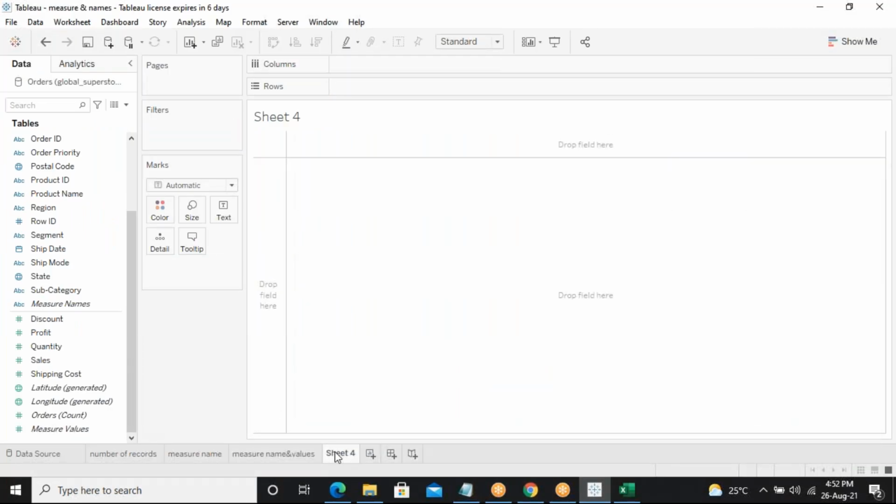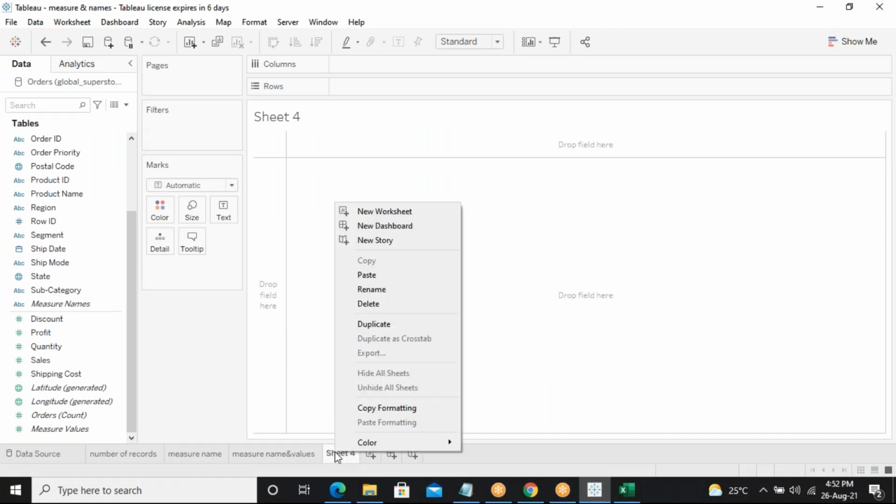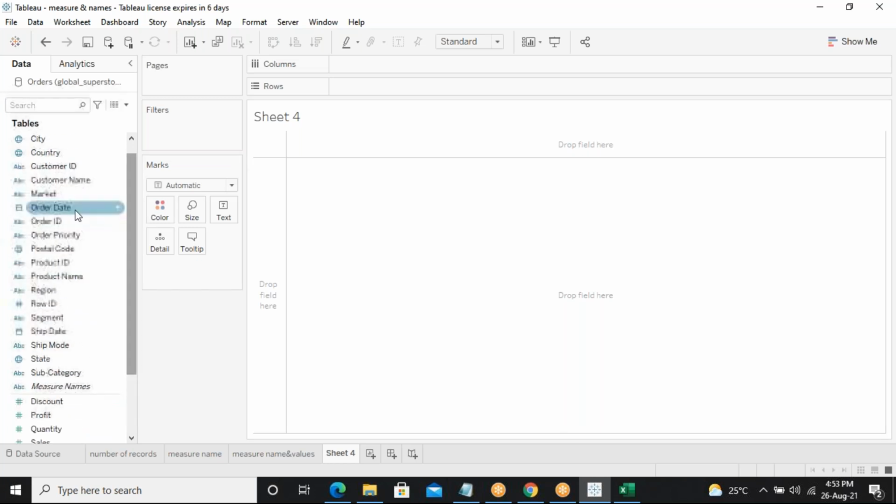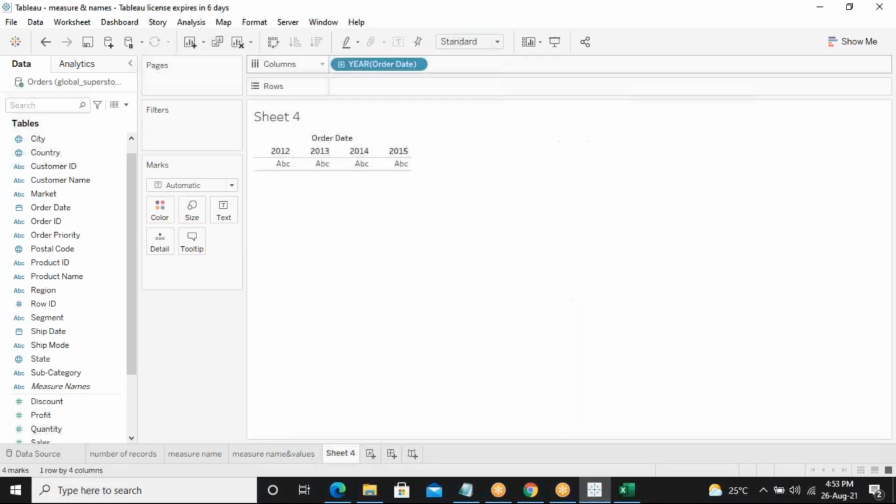As I told you, first I'll create one chart with measures. So how will I do it? From the left side, I'll take order date into columns.